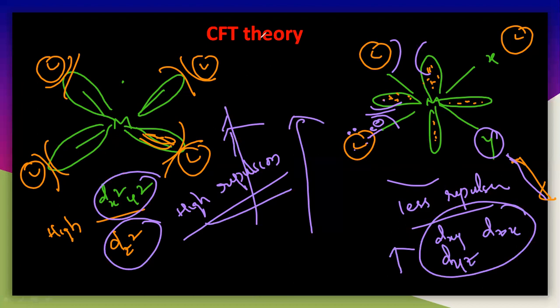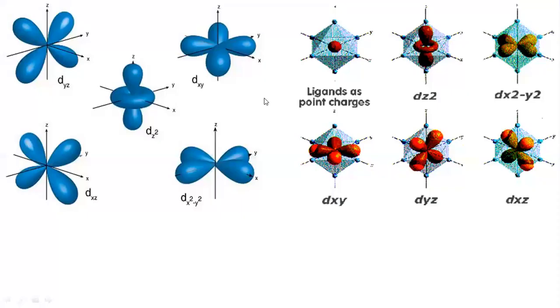So you can see those diagrams also, I already showed you those diagrams. See this particular diagram, so you can easily understand. See here, the dz square orbital is completely along the axis. This is also completely along the axis. But see here, dxy, dyz and dzx are in between the axis. This is the y axis, this is the x axis, in between the axis.